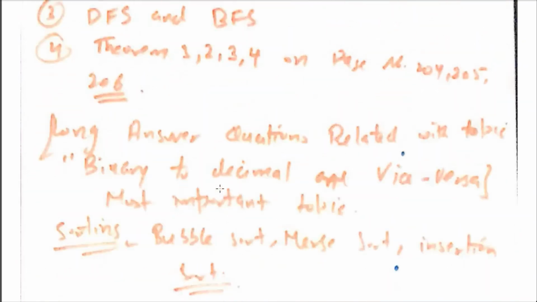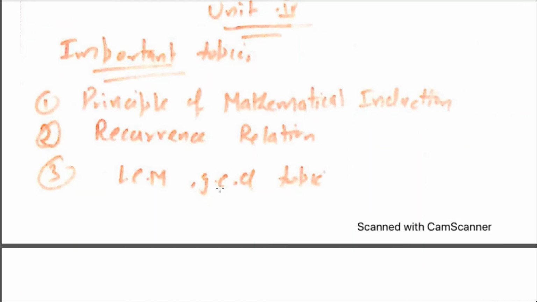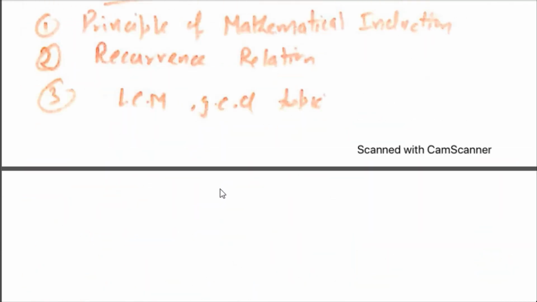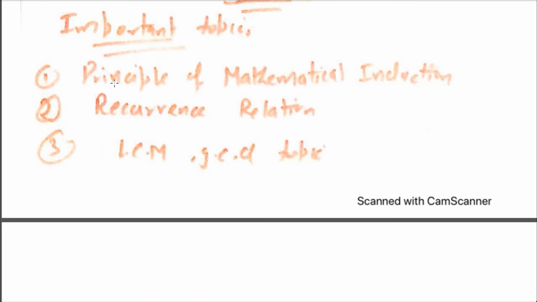Now let's go to Unit 4. In Unit 4, there are mainly five important topics. First topic, principle of mathematical induction. This is the easiest topic in the whole syllabus. It's very easy to attempt. You can practice this topic with the help of examples, my video lecture, and exercise questions. Please practice it, because generally one question is asked in the exam related to this topic, and that question covers 8 or 10 marks.